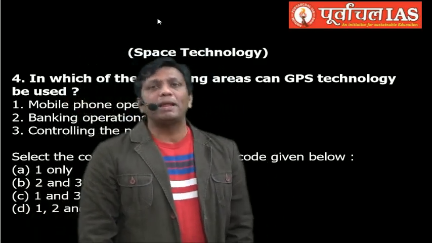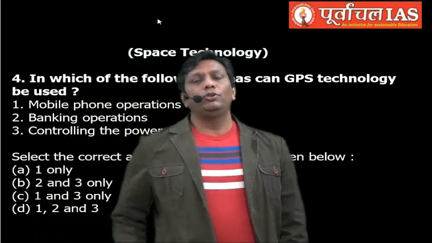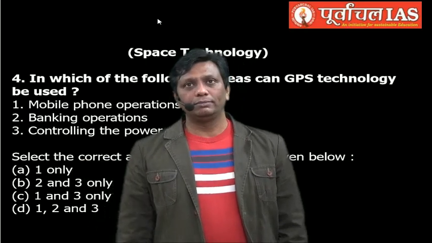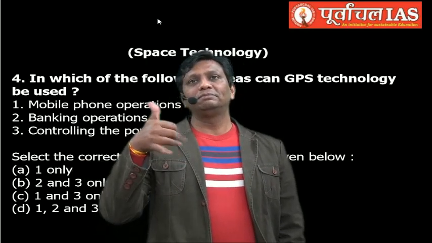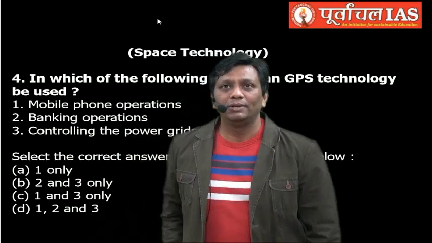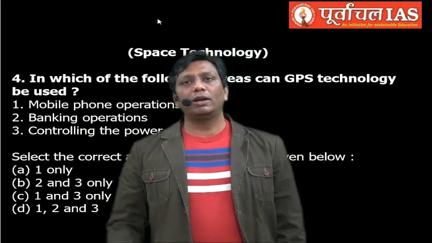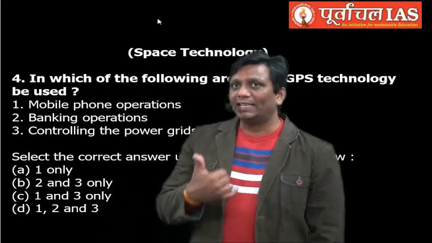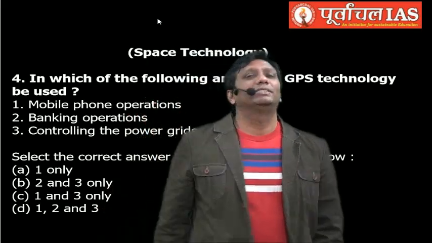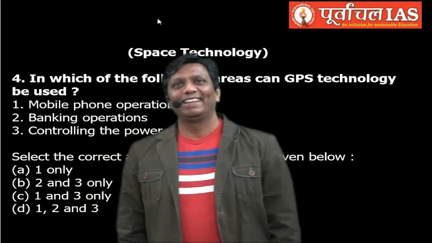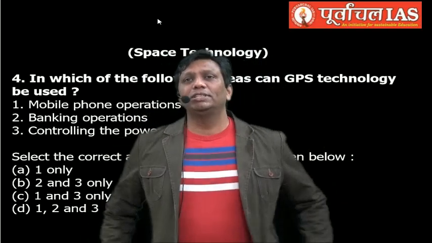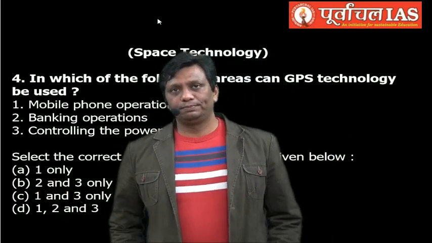You can even do this practical, guys. Go to an area where there is no tower, and you will see on your mobile phone no network, no GPS. But the GPS that connects through satellites, anywhere you go, you will come under the range of satellites and you can access GPS. This is that GPS. And mobile phone operation, everybody knows it follows.